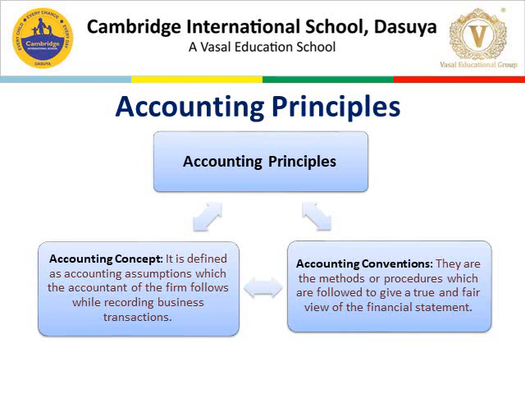Accounting concepts are basically the assumptions which accountants of the firm follow while recording business transactions. We assume something, that is called accounting concept. On the other hand, accounting conventions are the methods or the procedures which are followed by accountants to give a true and fair value of the financial statement.